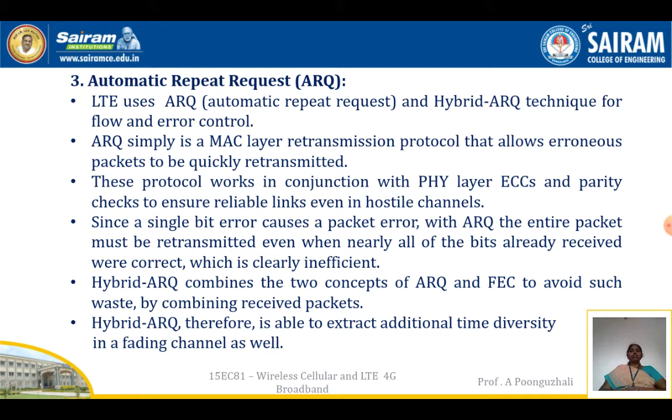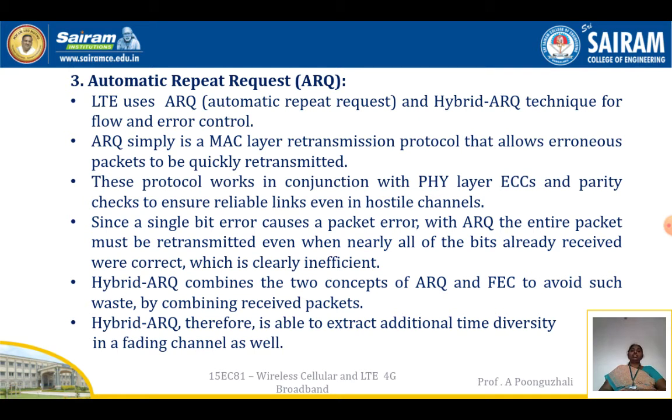When the transmitter transmits a packet and even one bit is not received properly at the receiver, the receiver sends a no acknowledgement signal to the transmitter. Then the transmitter should retransmit the data. Even though 99% of the data has been received properly, for that one bit of 1% it has to be retransmitted again and again. So this method is inefficient.